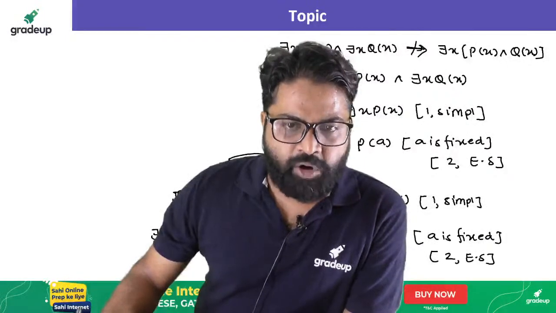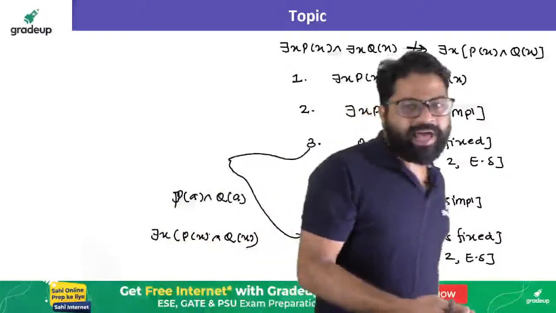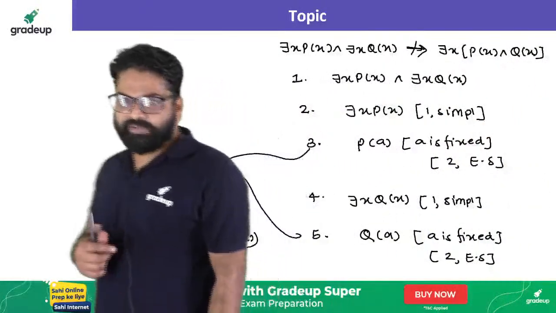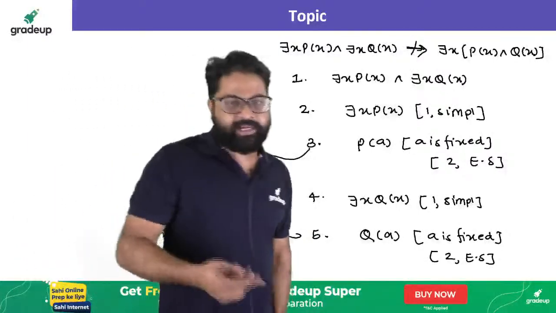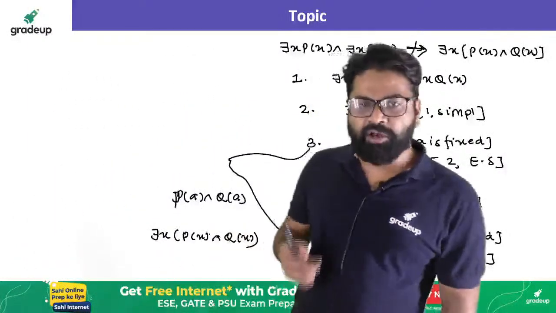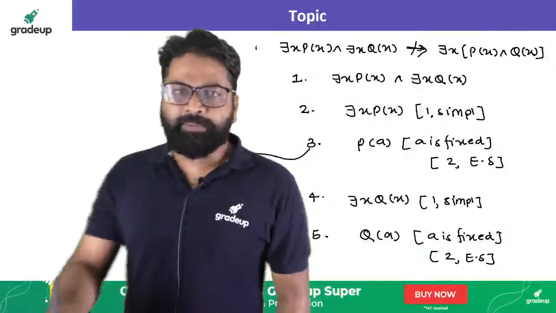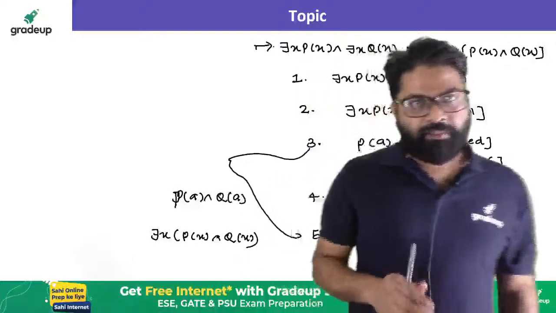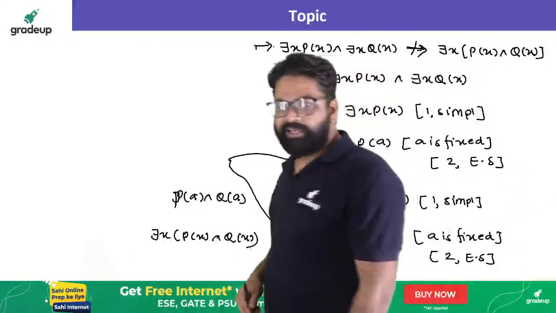Sir, who says that this is not valid? I am getting valid. I applied all the rules properly and each and every rule is valid. So why am I getting the wrong answer, or what is the mistake? You said that the first expression is not valid, it is invalid, but still I am getting my answer as valid. So where is the mistake?